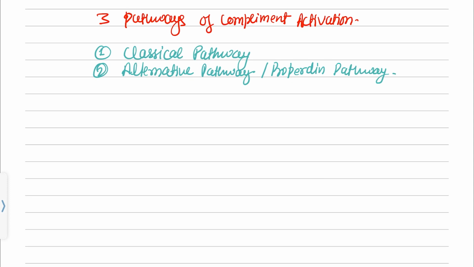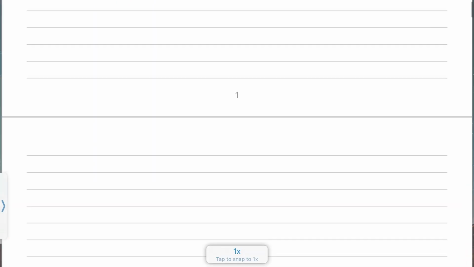You can jump to the pathways if you are finding it boring. The third is the lectin pathway, or you can say the MBL, mannose binding lectin pathway. Now we will discuss them individually. First is the classical pathway. So what happens in the classical pathway?